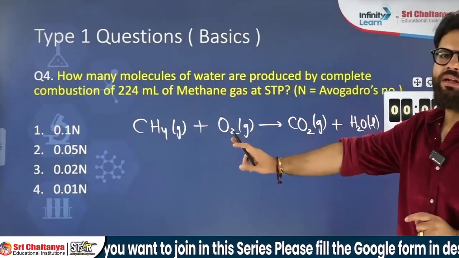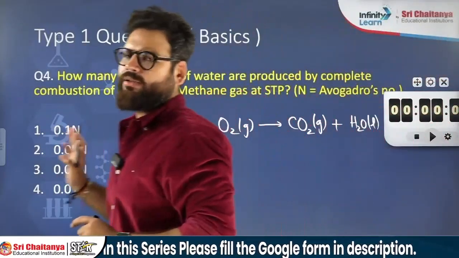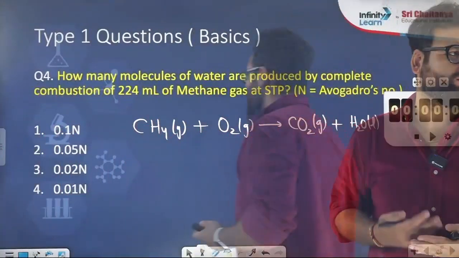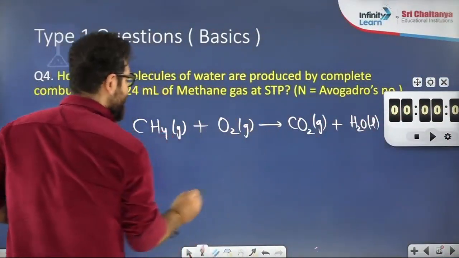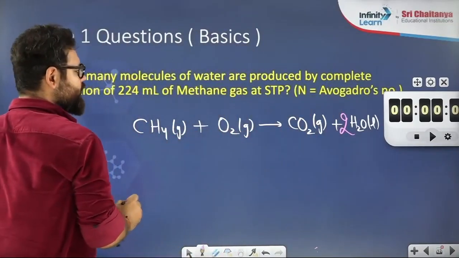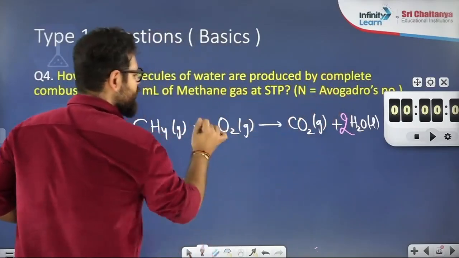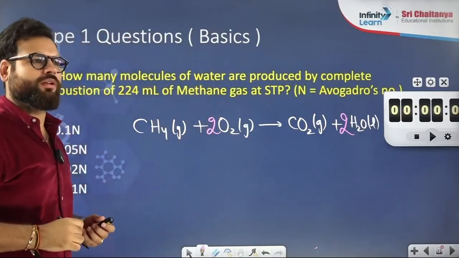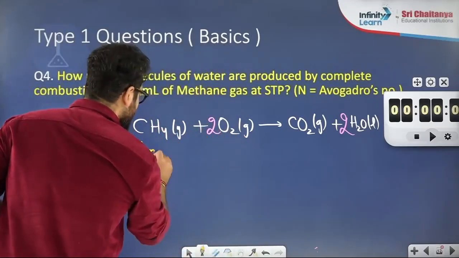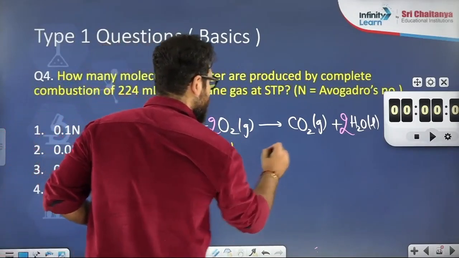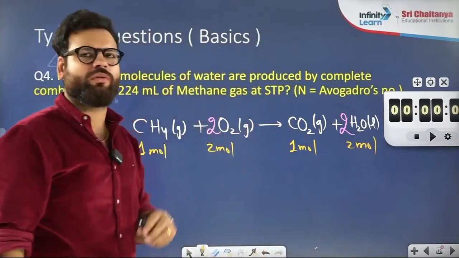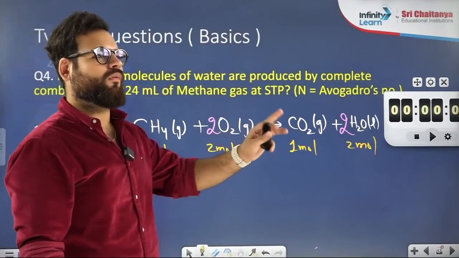Methane reacts with oxygen to give CO2 plus H2O. That is what combustion is. Balance the reaction. Get the answer quickly. All of you. 1 carbon, 4 hydrogen multiply by 2, 4 hydrogen. Oxygen 2 plus 2, 4 oxygen. So the balancing becomes 1 mole, 2 mole, 1 mole, 2 mole. 1, 2, 1, 2.